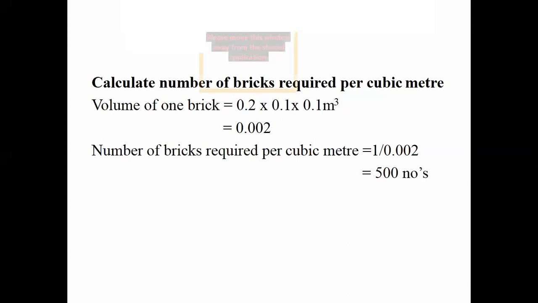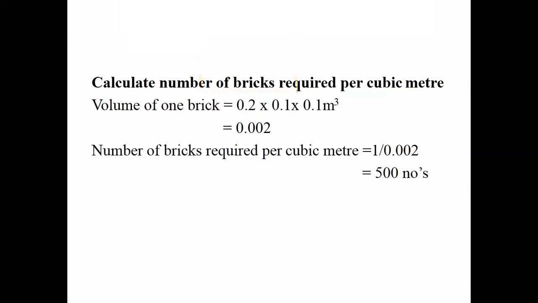Why we are using this nominal size means, since we can't exactly keep the standard size, there will be some deviations. For that purpose only we are using the nominal size here. The nominal size of the brick is 20 centimeter, which can be taken as 0.2 meter into 0.1 meter into 0.1 gives 0.02 meter cube.